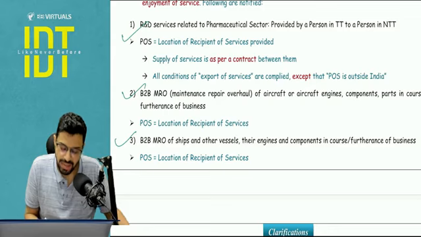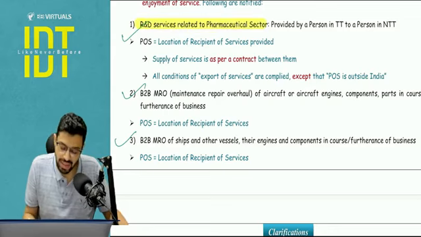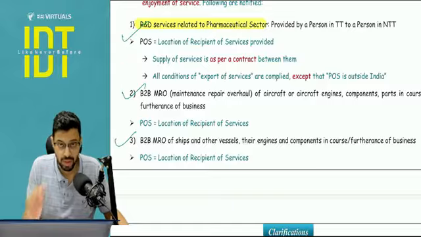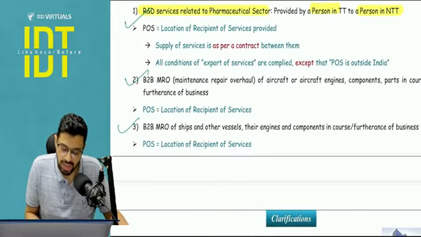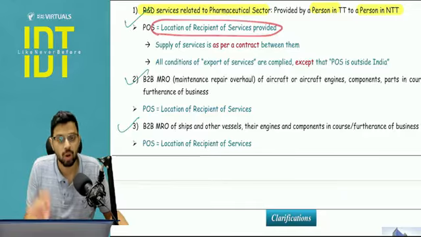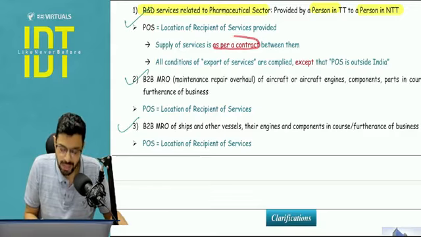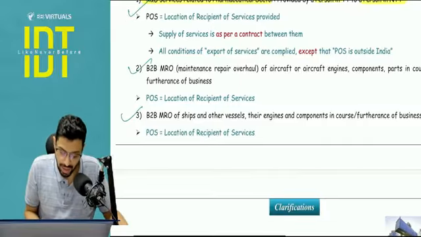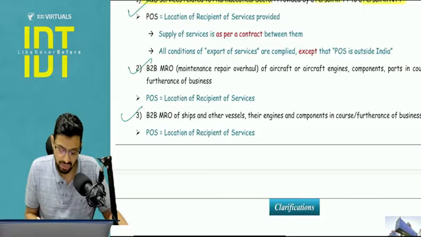What are the 3 cases? Pharmaceutical sector related R&D services provided. In that case, if the supplier is in India and the recipient is outside India, the answer of place of supply will be the location of recipient of the service. And here the supply should be as per the contract entered between them. And apart from this, another 2 are B2B MRO. Now what is MRO? Maintenance, repair, overhaul services.